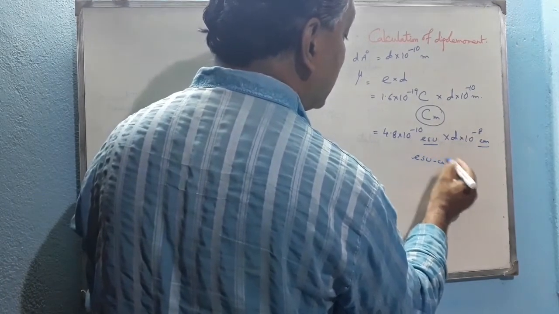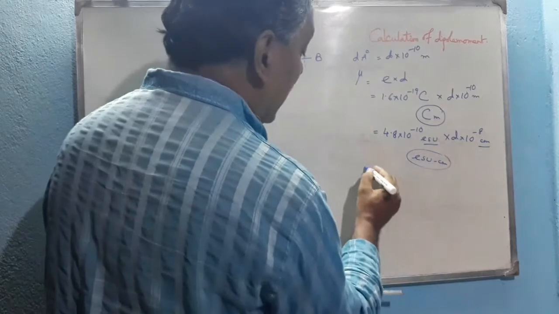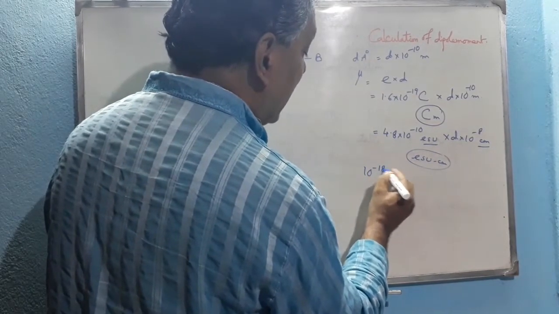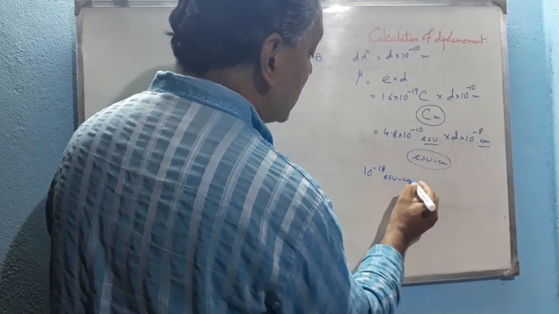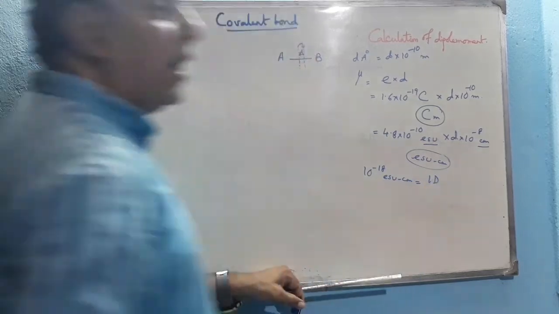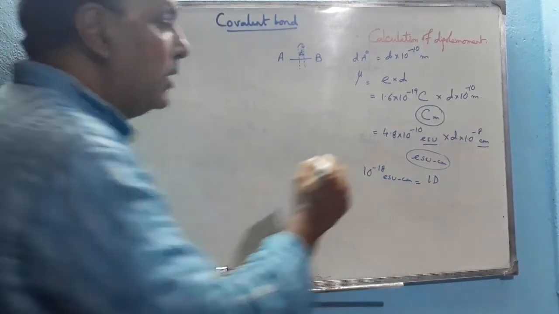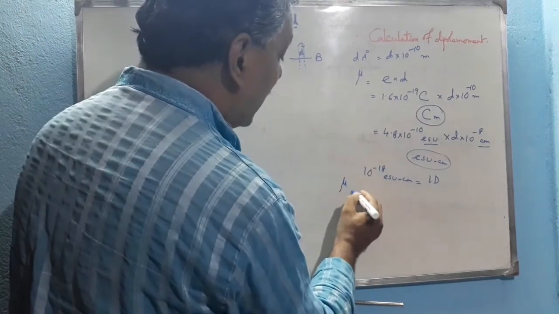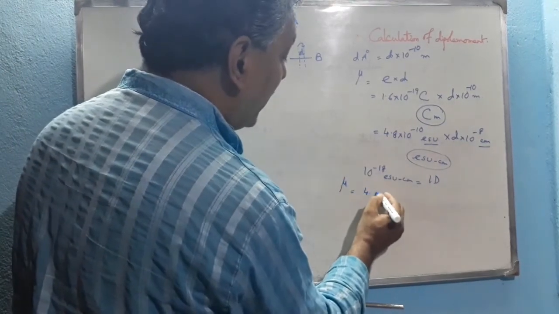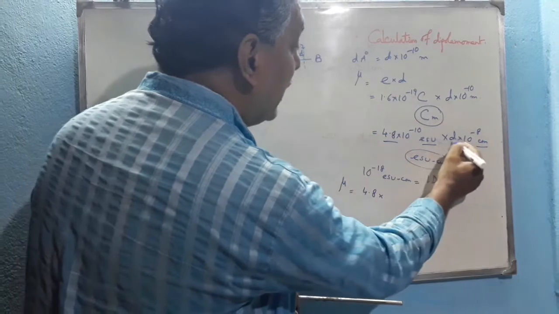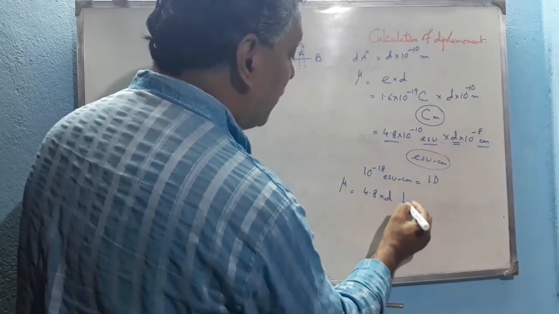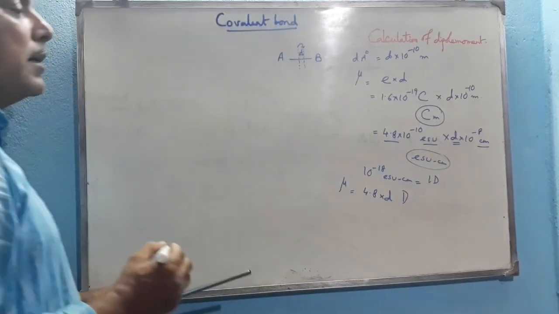But we know that 10 to the power minus 18 ESU centimeter is called 1 debye, named after the scientist who discovered the dipole moment. This is 1 debye.